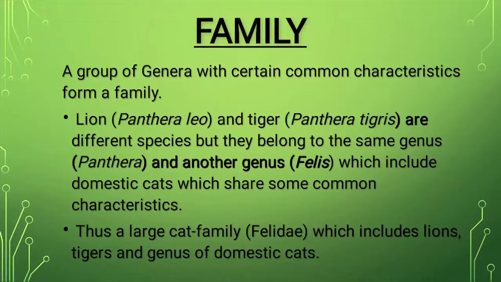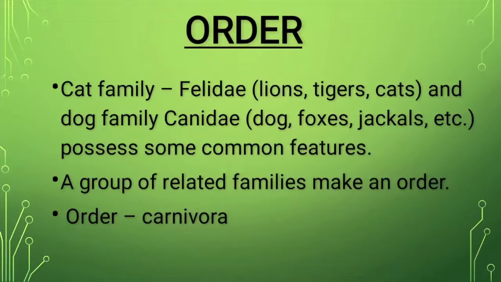Lion is known as Panthera leo, where leo is the species of lion, and tiger is known as Panthera tigris, where tigris is the species of tiger. And another genus is cat, which belongs to the genus Felis. And they all, the lion, tiger, cat, come under the common cat family, known as Felidae.